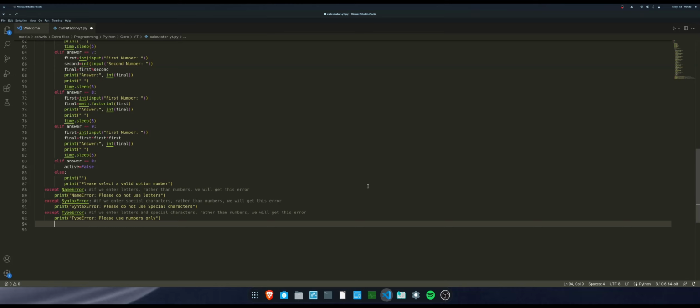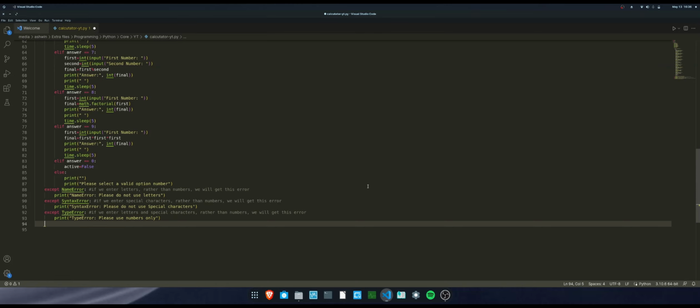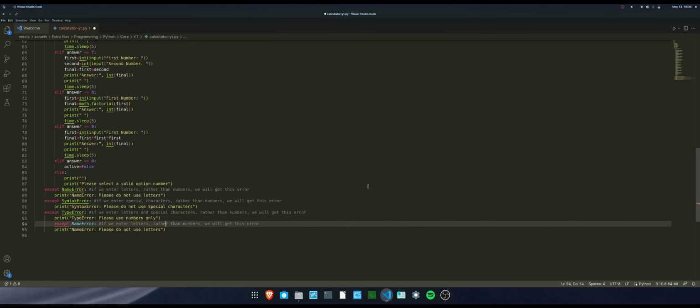And the last error, which is attribute error. Attribute error is an error which comes in rare occurrences, like for no reason. It just creeps you out. For that, all we'll do is ask the user to use only valid numbers.